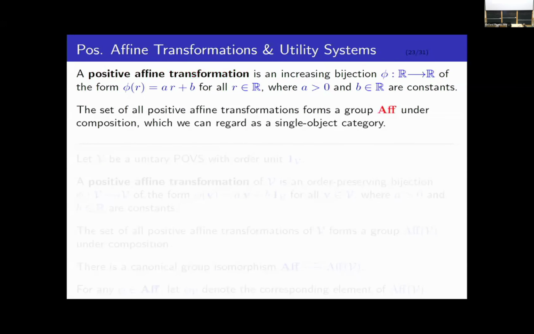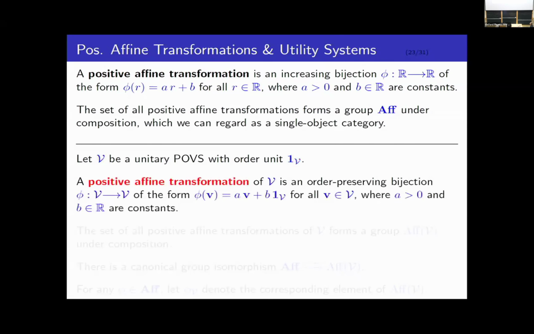The set of all positive affine transformations forms a group, which I'm going to call AF, under composition. Of course, we can regard this group as a single object category in an obvious way. Now, suppose that I have some unitary partially ordered vector space V, whose order unit is 1 sub V. A positive affine transformation of V is an order preserving bijection on V of the form phi of v equals Av plus B times 1 sub V, where again A and B are constants and A is positive.